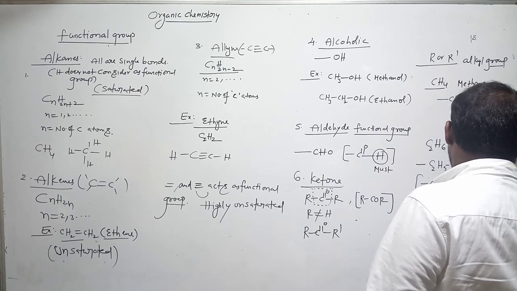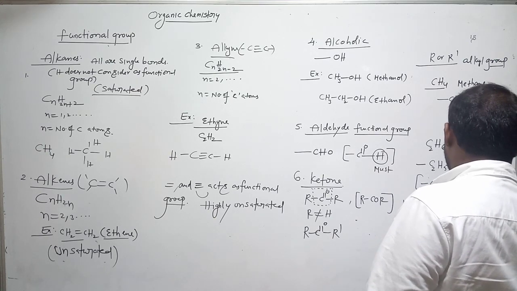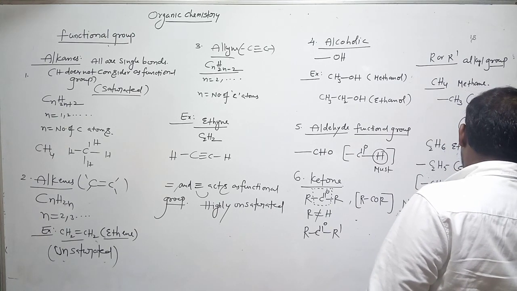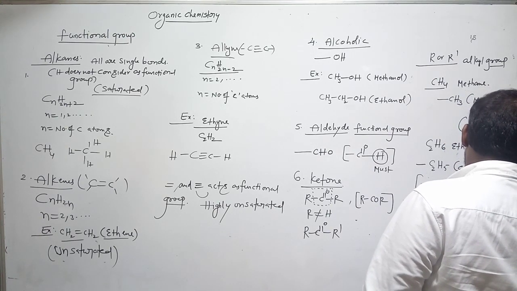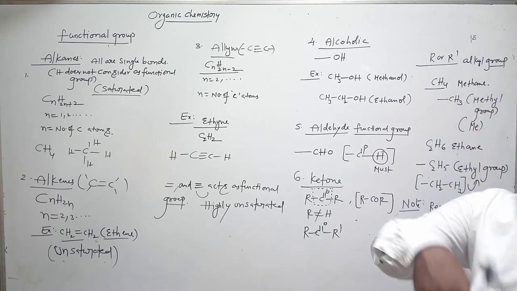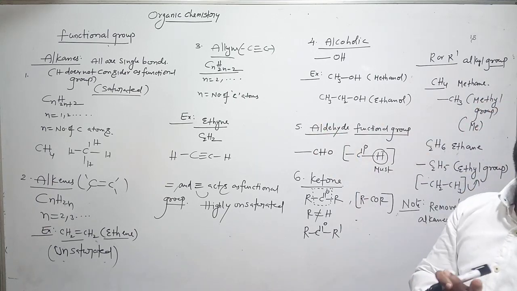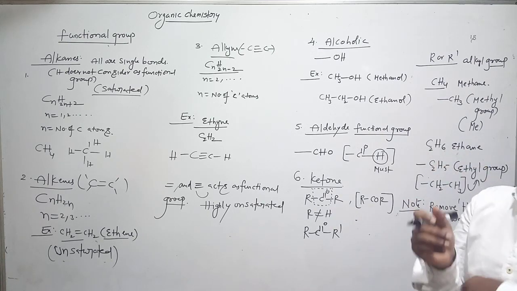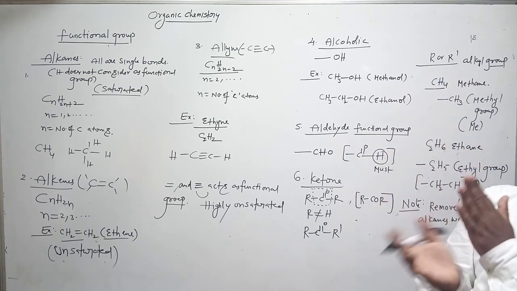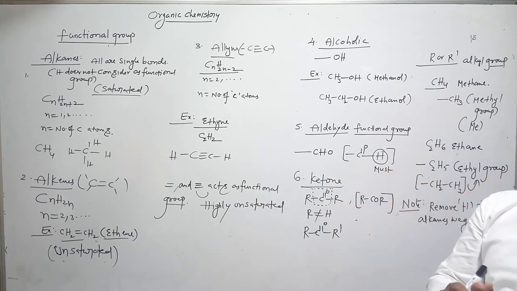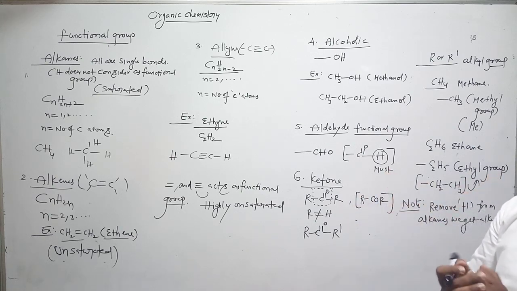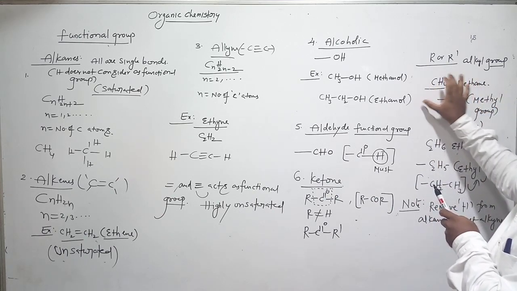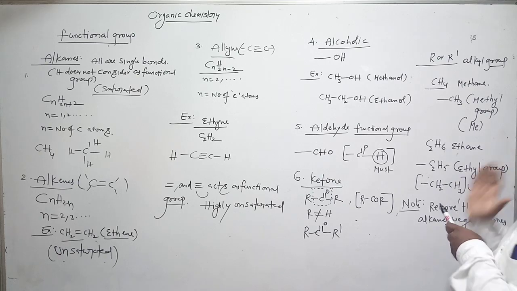Remove hydrogen from alkanes, we get alkyl. Suppose methane, remove one hydrogen, we get methyl. From ethane, remove one hydrogen, we get ethyl. Propane, remove one hydrogen, propyl. Butyl, heptyl, octyl, nonyl, decyl. Clear? From alkanes, remove one hydrogen, then it becomes alkyl. Methane, methyl; ethane, ethyl. Is it clear up to here?